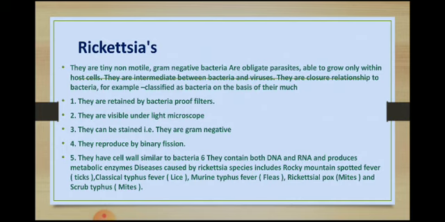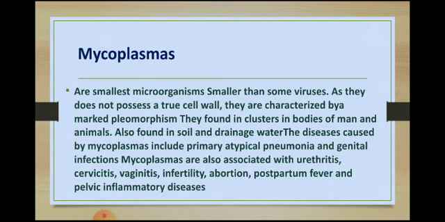They may be gram negative and reproduce by binary fission. The mycoplasmas are the smallest microorganisms, smaller than viruses. They do not produce a cell wall. They are characterized by marked pleomorphism.